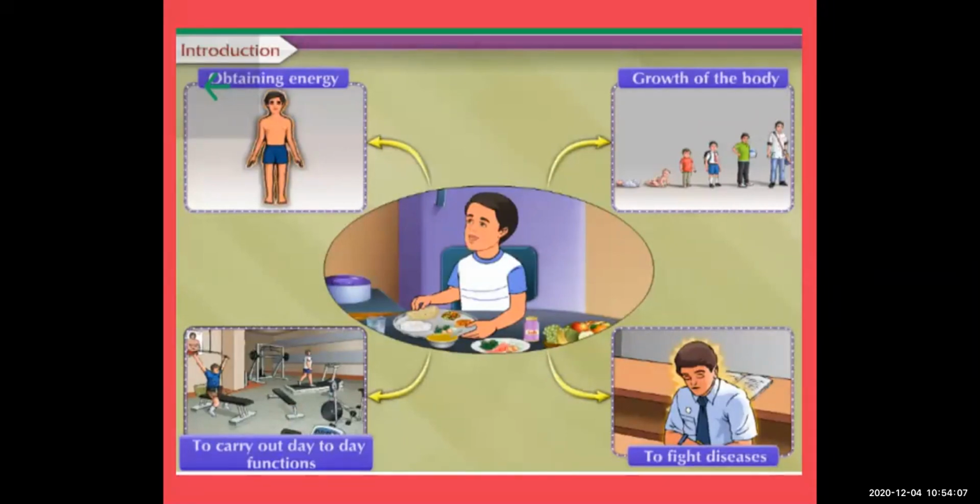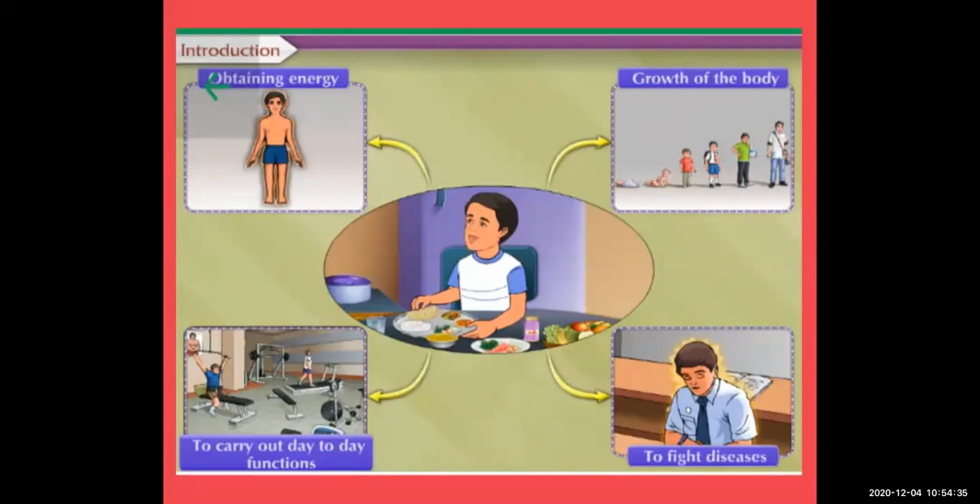And when we get energy, we do different types of work: walking, talking, writing, eating. For any kind of work we require energy. So whenever we eat food, we get different nutrients, and those nutrients are useful for obtaining energy for doing any kind of work, and for the growth of our body, which is very important.